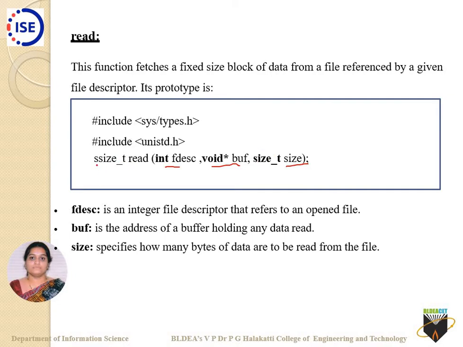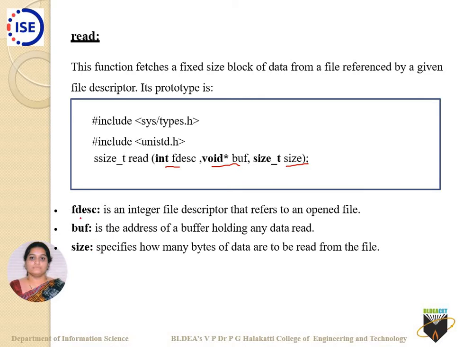So this is the return value: how much content has been read from a particular file, decided by your size argument, is the same return value for the read API. Here you can see the three arguments.